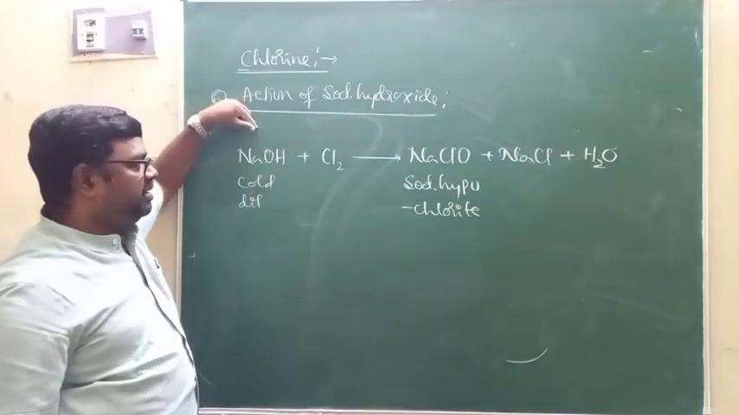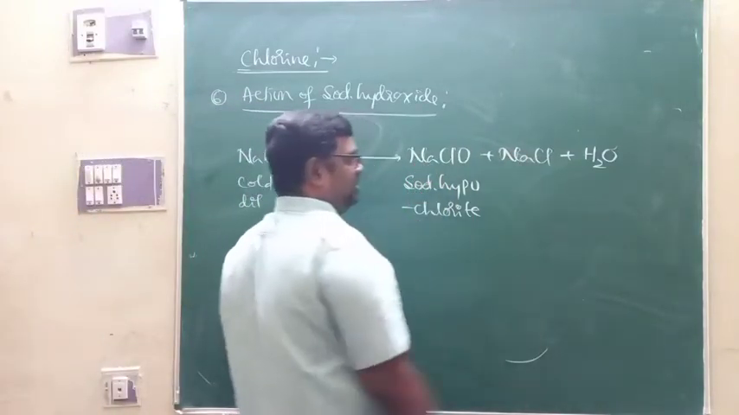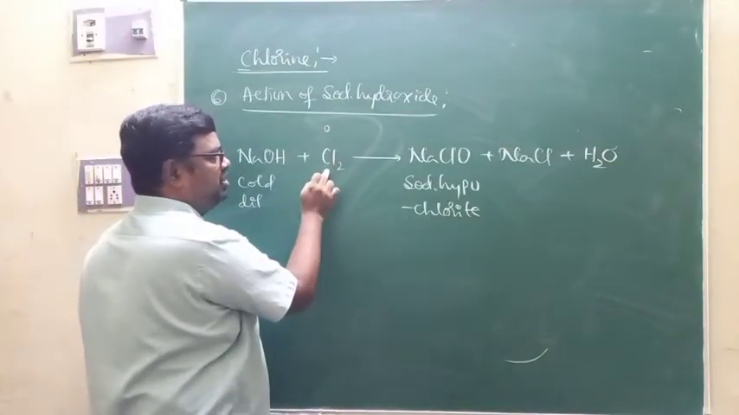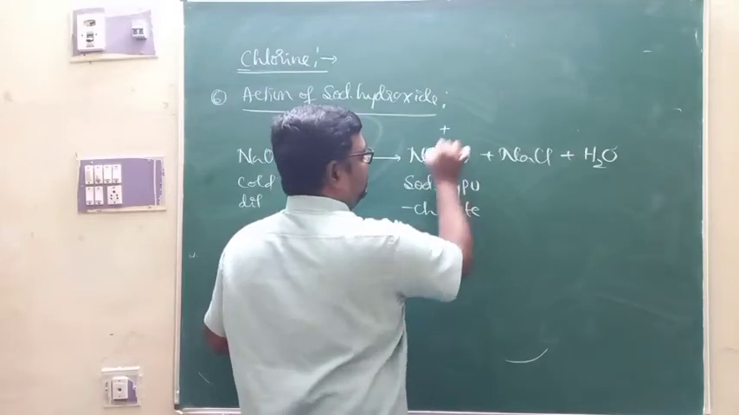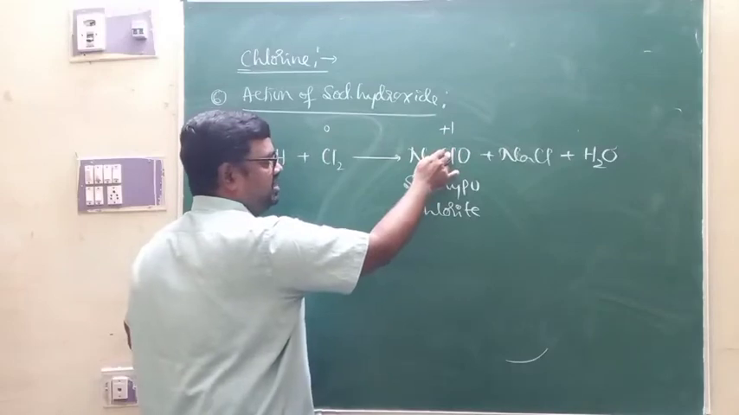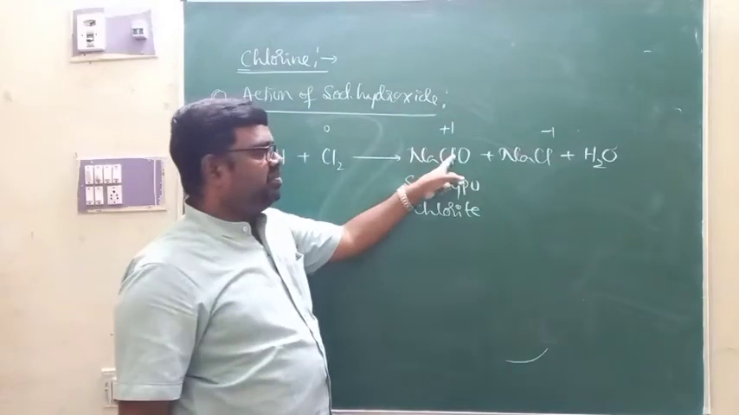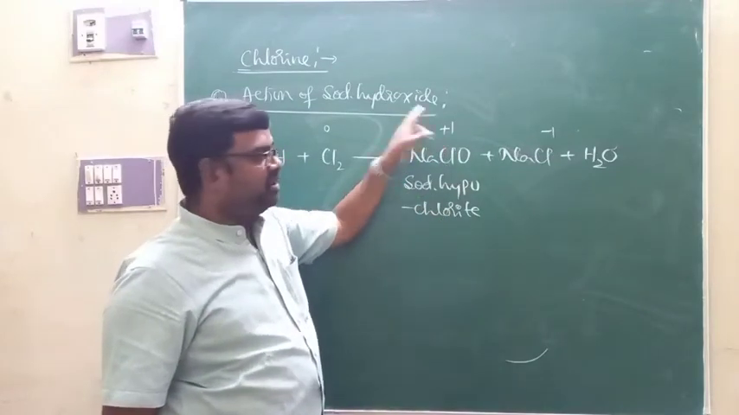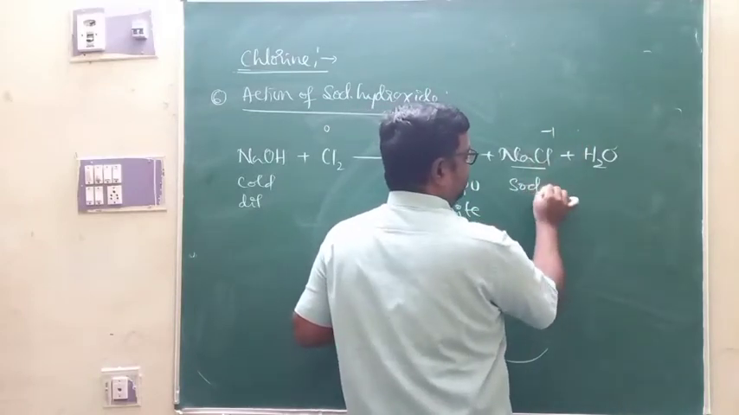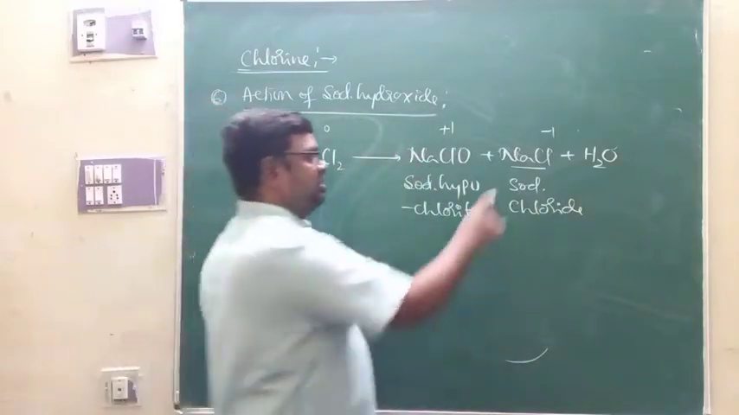Now, when sodium hydroxide reacts with chlorine, you are going to get sodium hypochlorite and of course sodium chloride. Look at the interesting observation here. Oxidation number of chlorine is 0 here. Here the oxidation number of chlorine is +1. Means chlorine 0 becomes +1, so chlorine undergoes oxidation, right? Here it is 0, but in this case it is -1. In sodium hypochlorite the oxidation number of chlorine is +1, and the oxidation number of chlorine is -1 in sodium chloride. Make out the difference.